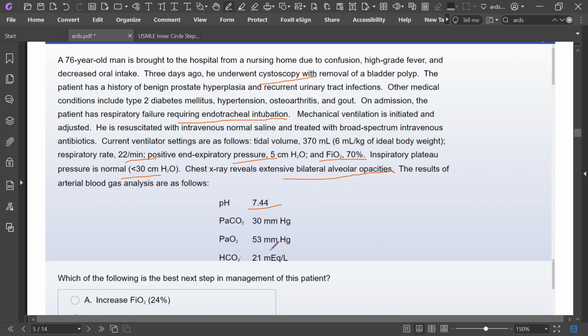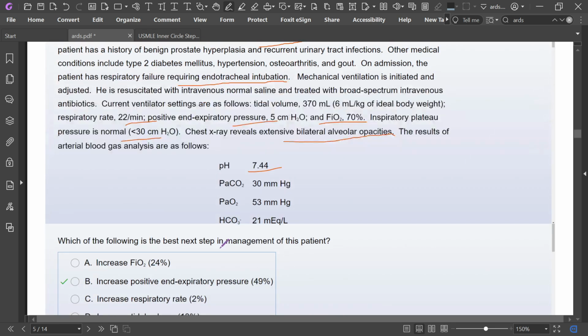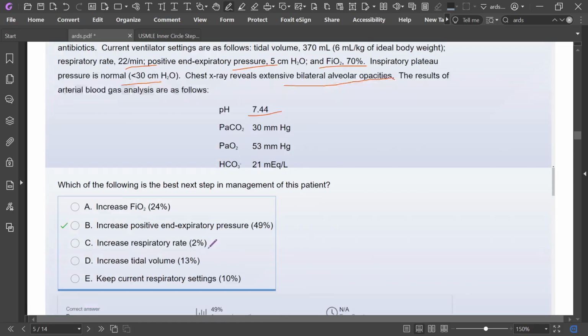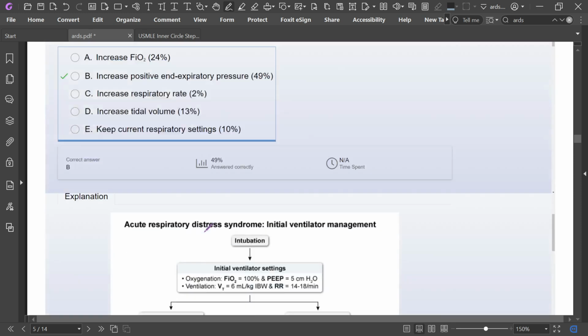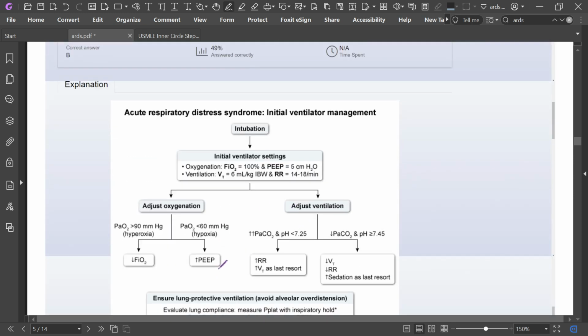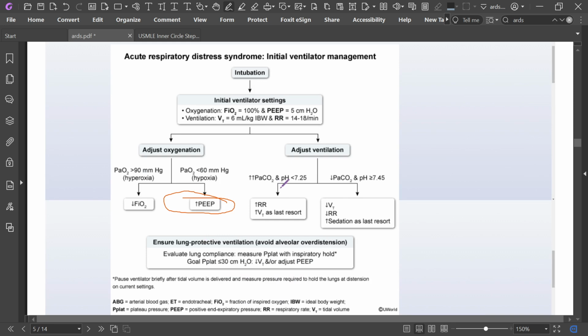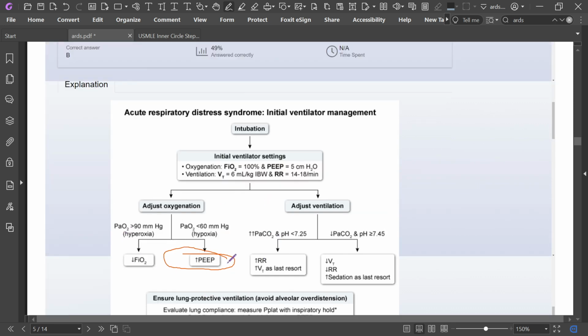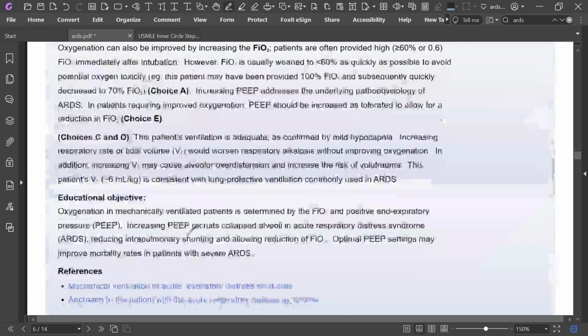If PO2 is less than 60, we need to increase the PEEP, the positive end-expiratory pressure. Look here, PO2 is low, below 60, hypoxia. So in an ARDS patient, if PaO2 is low, increase PEEP.